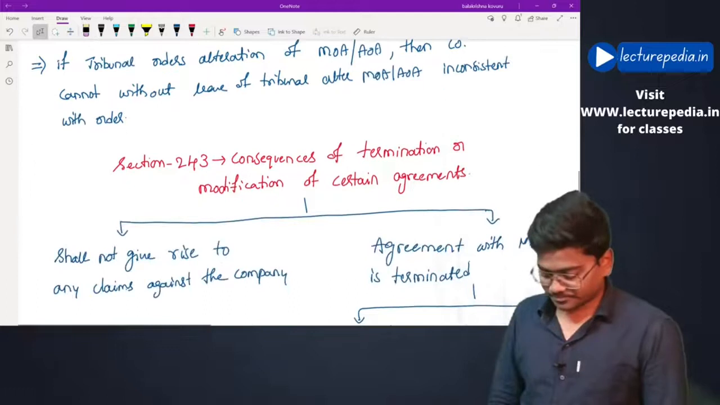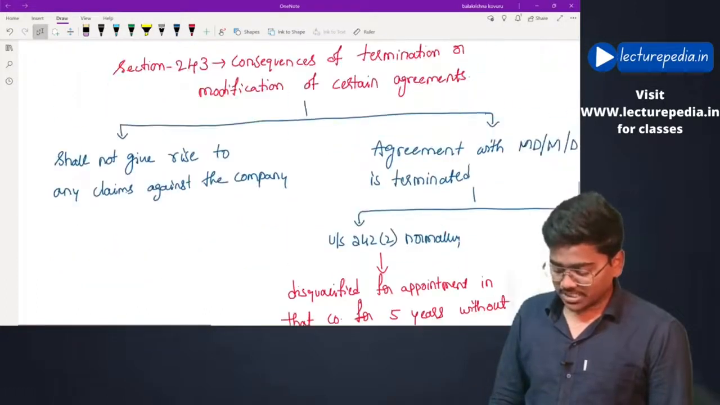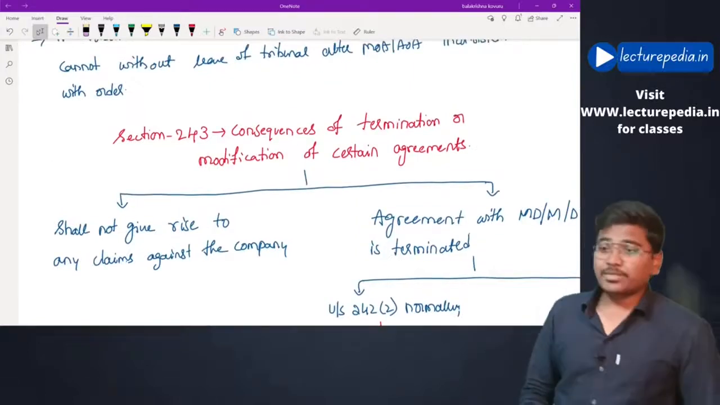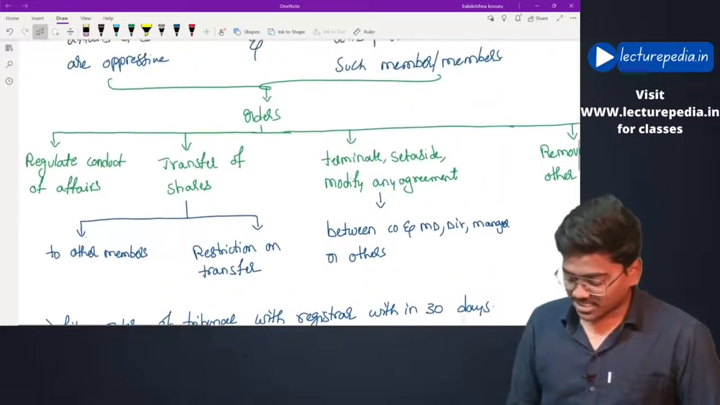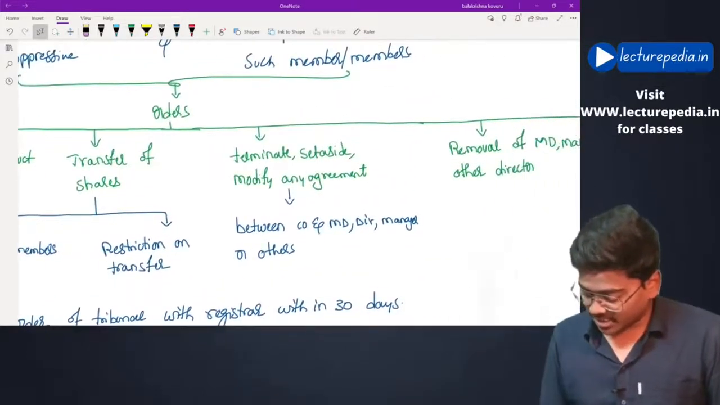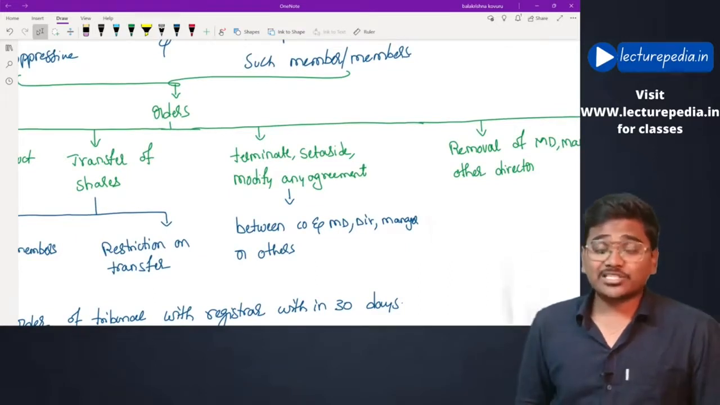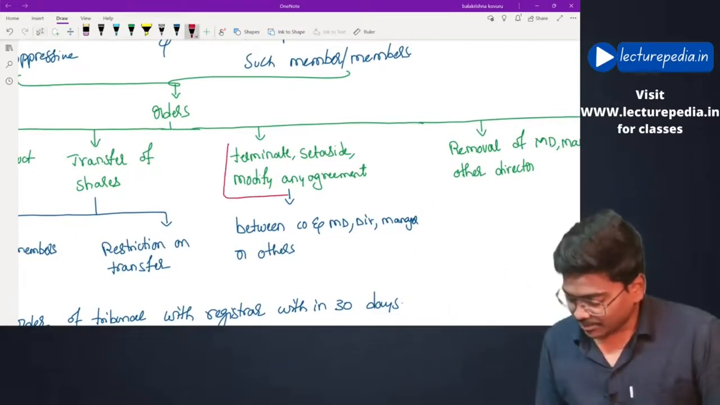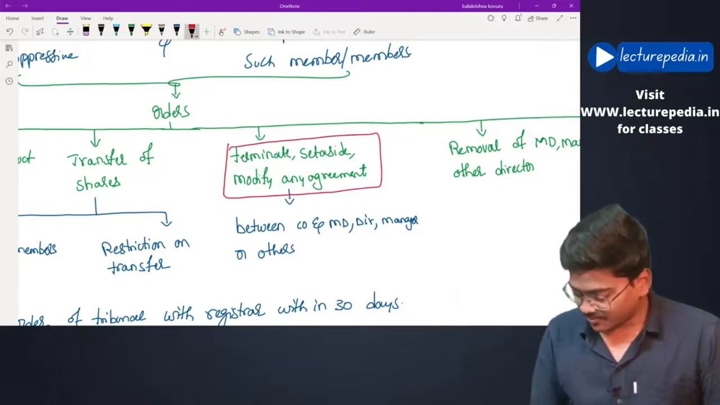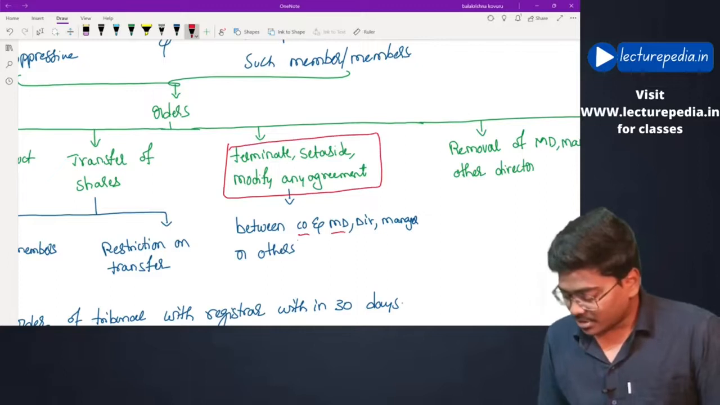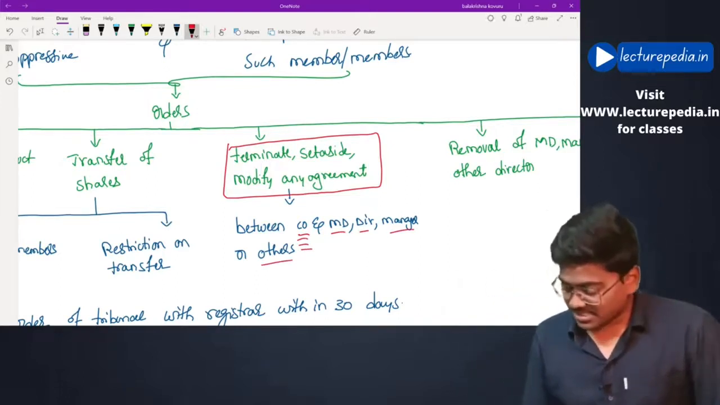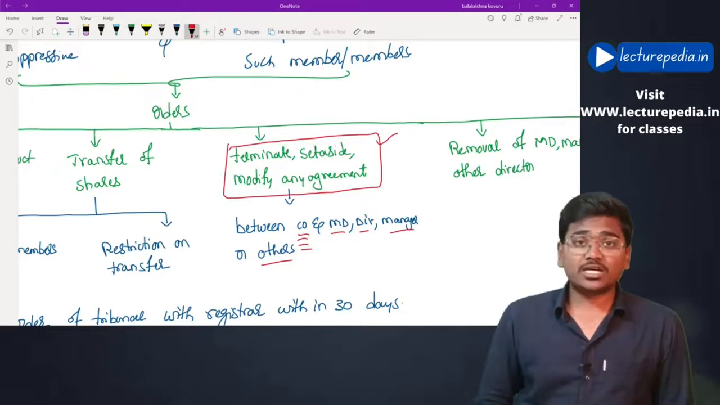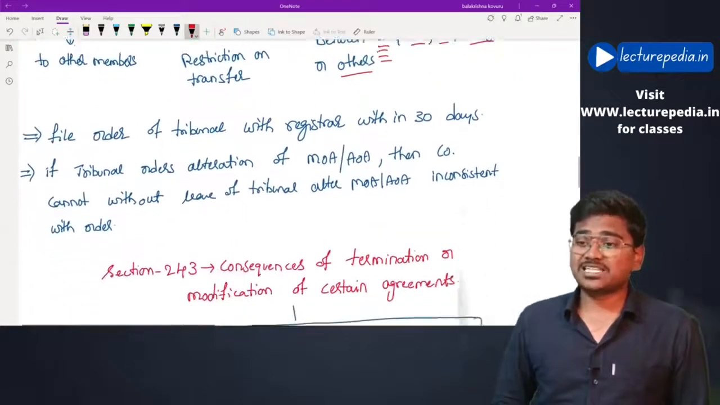Hope that is clear. Next, section number 243, consequences of termination or modification of certain agreements. Here, in the order passed by the tribunal, we have seen that one of the orders the tribunal can pass under section 242 is to terminate, set aside or modify any agreement between the company and the managing director, between the company and a director, between the company and a manager, between the company and others. Now, what is the effect of such an order of termination or setting aside of these agreements? That will be discussed by section number 243.